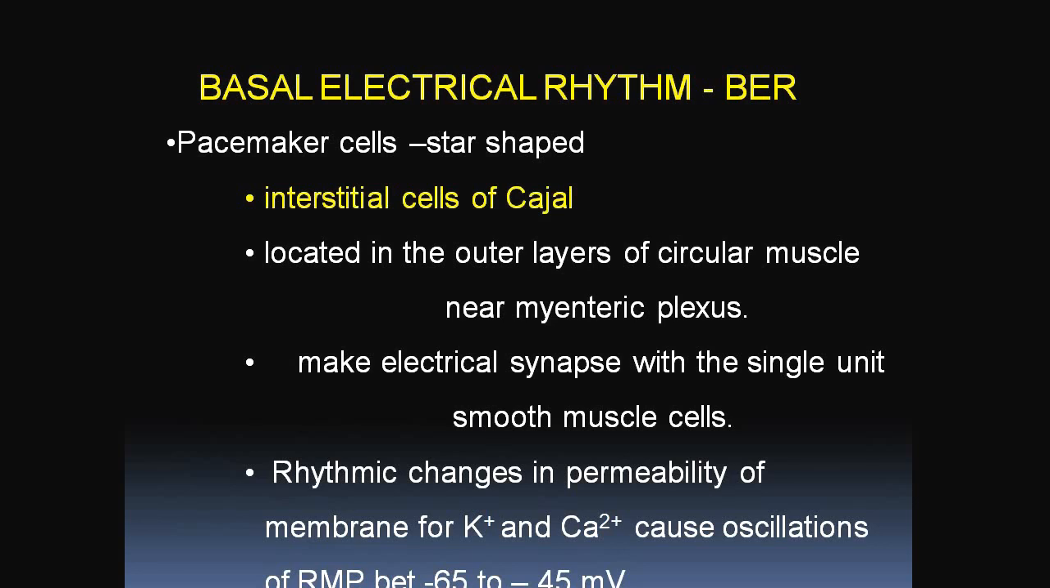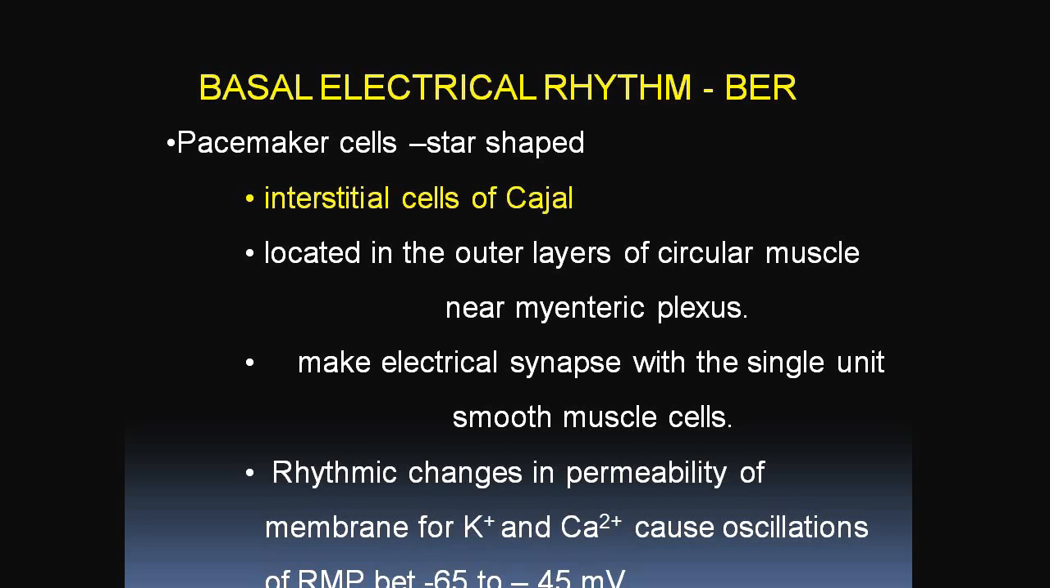When you see this basal electrical rhythm in detail, pacemaker cells are required. These are star shaped and are known as interstitial cells of Cajal. These are located in the outer layer of the circular muscles near the myenteric plexus, and they make electrical synapses with the single unit smooth muscle cells. Rhythmic changes in the permeability of the membrane for potassium and calcium cause oscillation of the resting membrane potential between minus 65 and minus 45 millivolts. This rhythmic change in permeability causes the initiation of the basal electrical rhythm.